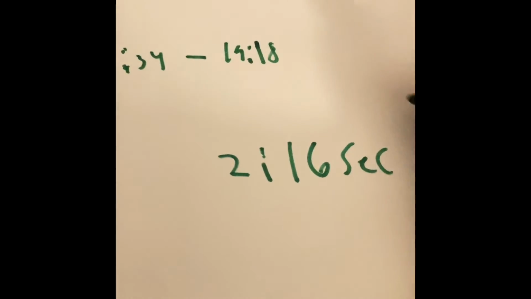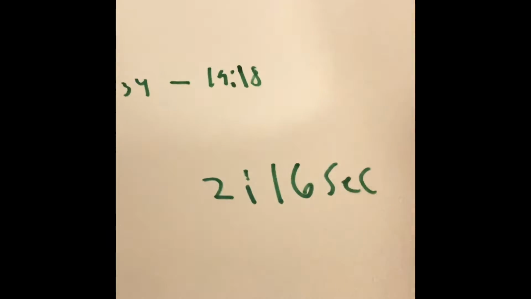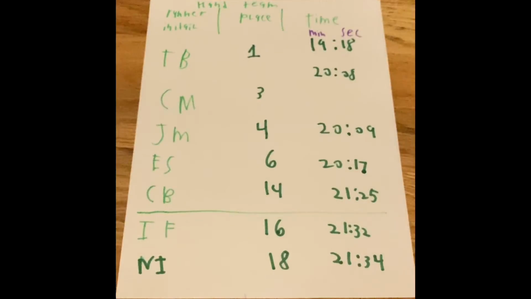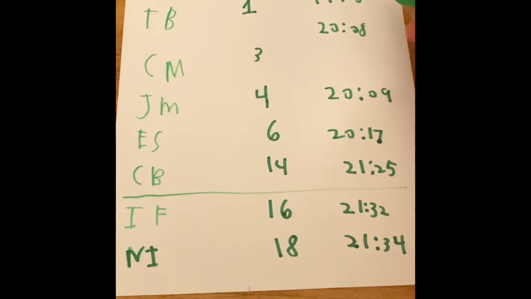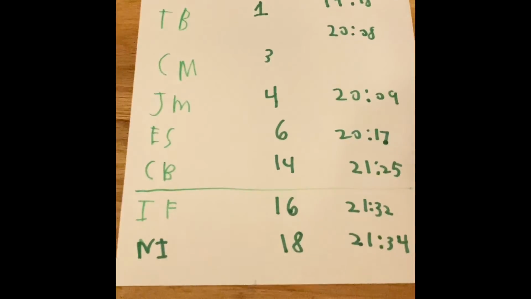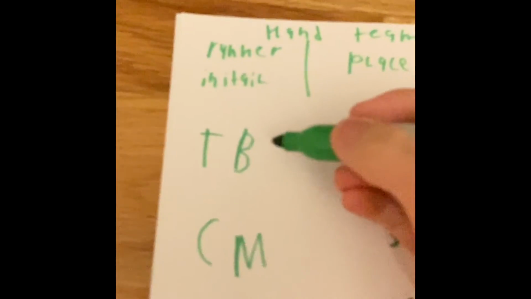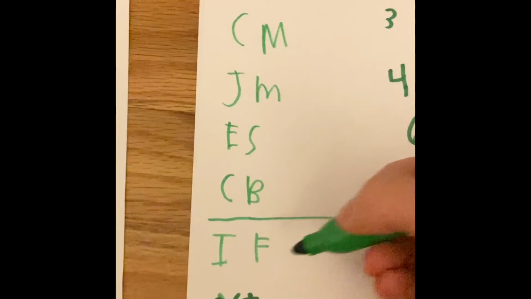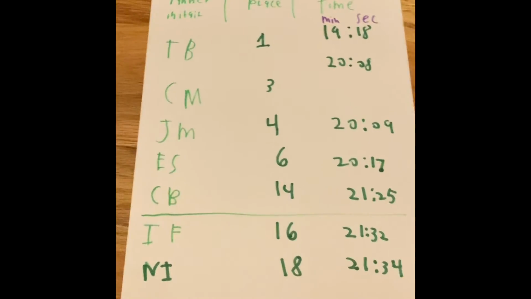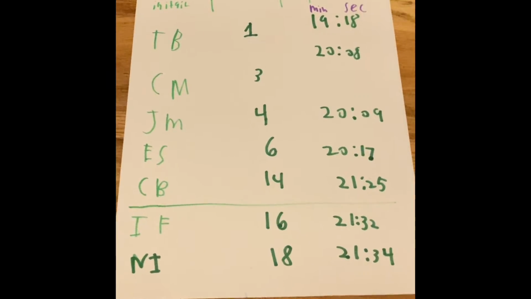A lot of people want a spread of 2 minutes, but 2 minutes and 16 seconds is not that bad. That means it took the first 7 people 2 minutes and 16 seconds for all of them to cross the finish line, with TB starting the team spread and NI ending it. So it took them 2 minutes and 16 seconds for all of the first 7 to cross the finish line.